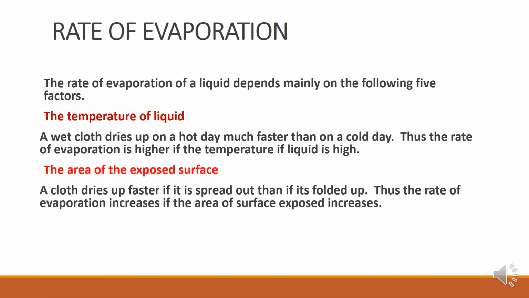The second factor is the area of the exposed surface. When you increase the area of the exposed surface, that is, you spread things out, they dry faster. A cloth dries up faster if it is spread out than if it is folded up. That is why, when your mom puts the cloth for drying, she spreads it out, isn't it?